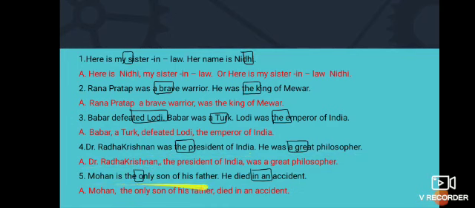Number 5, Mohan is the only son of his father. He died in an accident. I'm talking about Mohan. This he also stands for Mohan only. Now the verbs are is and died. So what I've told you, children, better go for the helping verb and keep action verb as it is. So it is Mohan, the only son of his father, died in an accident. Because this he stands for Mohan.